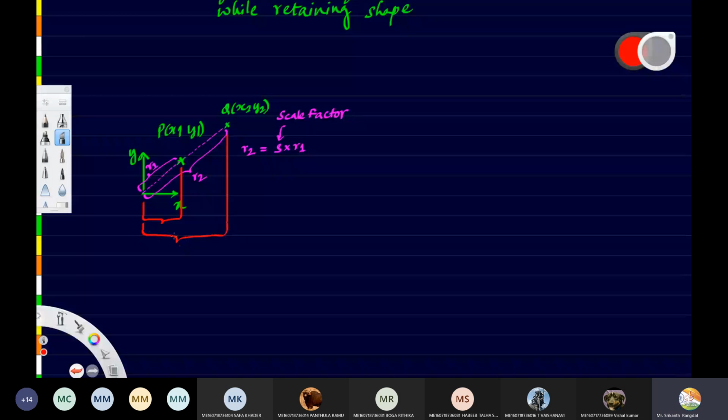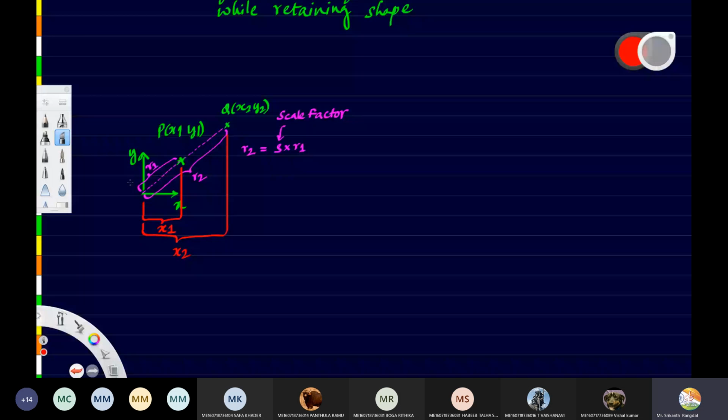What are these distances? This is x1. Very good. And what about this distance, from the y-axis to this point? This is x2. Very good. So like this, please respond.